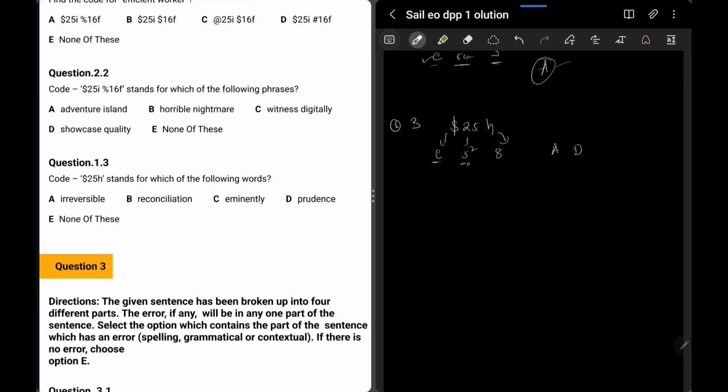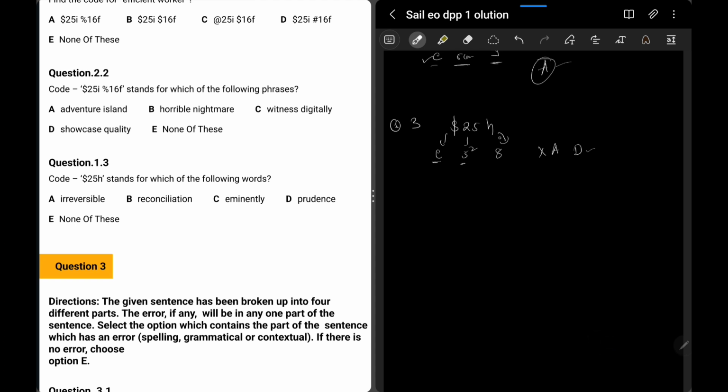Now we need 5 consonants, right? So let's see 5. Prudence 1, 2, 3, 4 and 5. D has 5. Irreversible 1, 2, 3, 4, 5, 6. Hence A is not the right answer.